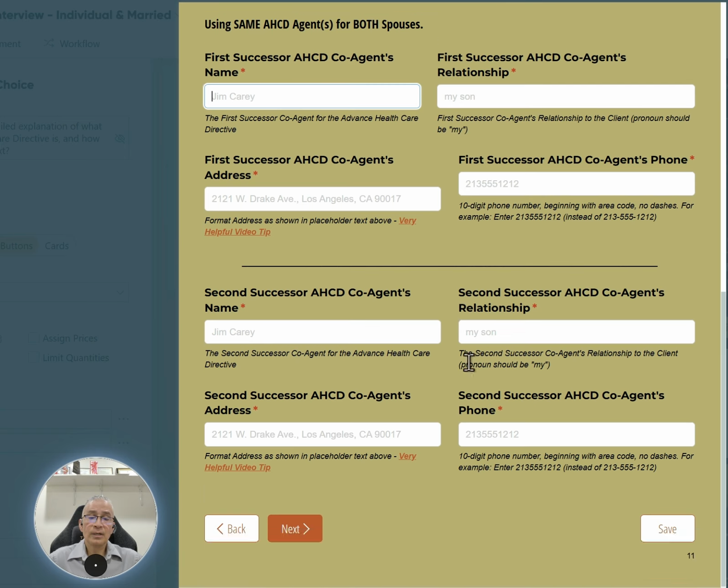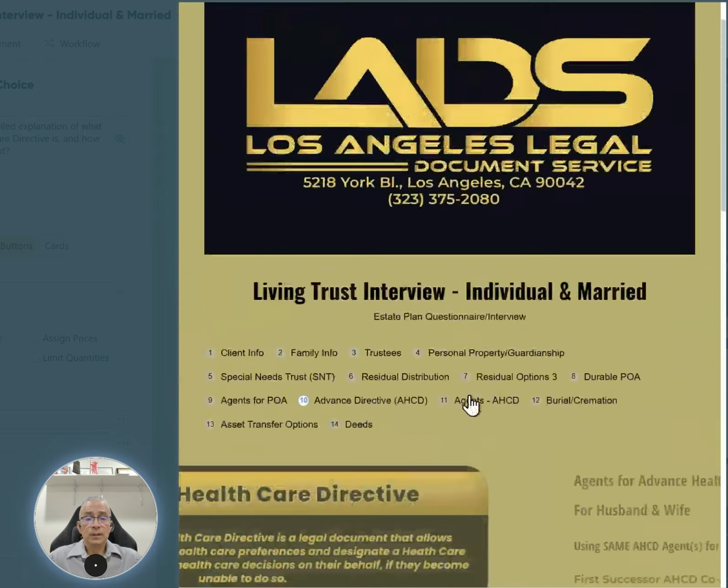Again, like I explained before, it's not really a great idea if one of the co-agents is no longer available, or is in disagreement about working together with the other co-agent. Then there'll be some problems. So usually it's not a good idea unless the clients know those co-agents very, very well and know their family dynamics or relational dynamics very well.